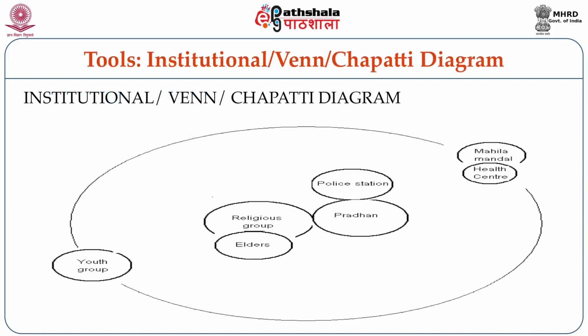Sometimes you may also do a Venn diagram or chapati diagram. Chapati diagram can be done in different ways. One would be to look at the proportion of various beneficiaries of various resources.